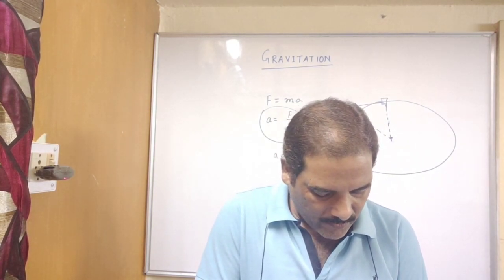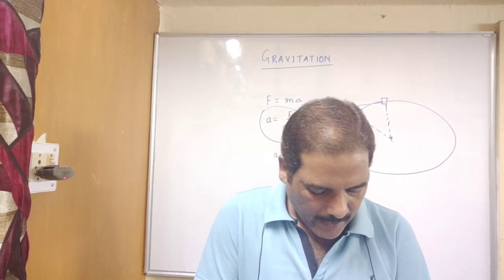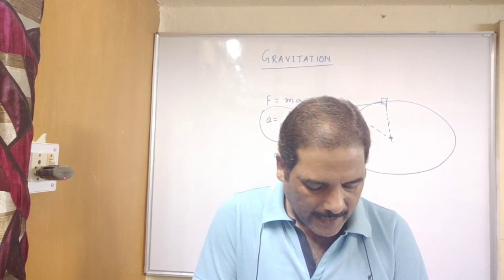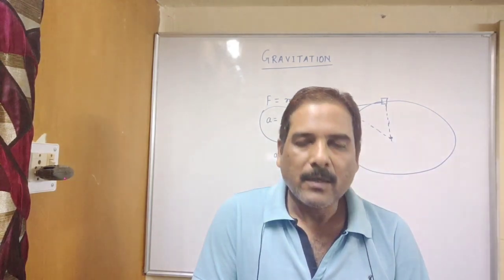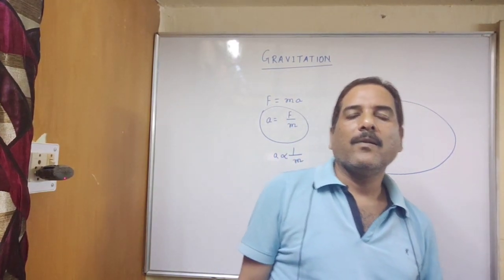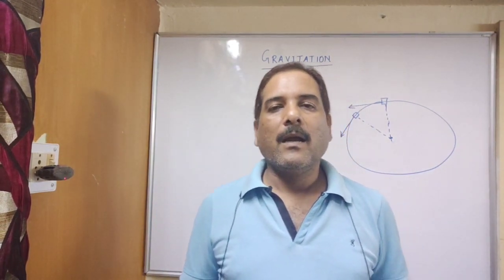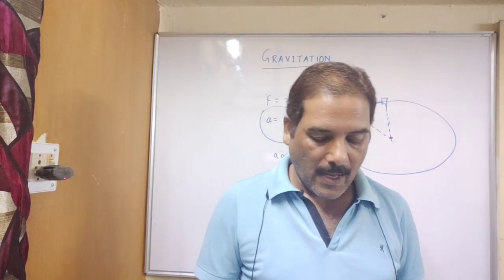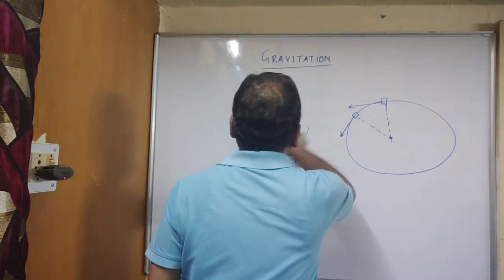From the above facts, Newton concluded that not only does the earth attract an apple and the moon, but all objects in the universe attract each other. This force of attraction between the objects is called gravitational force. So on the basis of these phenomena, Newton observed that all objects are attracting each other in this universe with a force. And how to measure this force, that we will learn now.